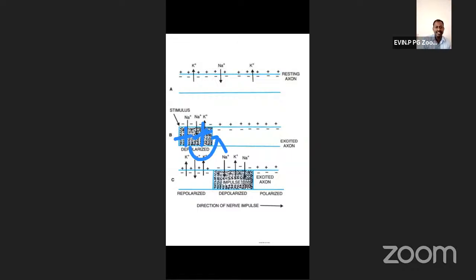So the flow of current is the conduction of impulse. The impulse is an electric impulse, because action potential means electric impulse. So the electric impulse is conducted. So this is one site, known as the A site. Likewise, take a second site, the B site.